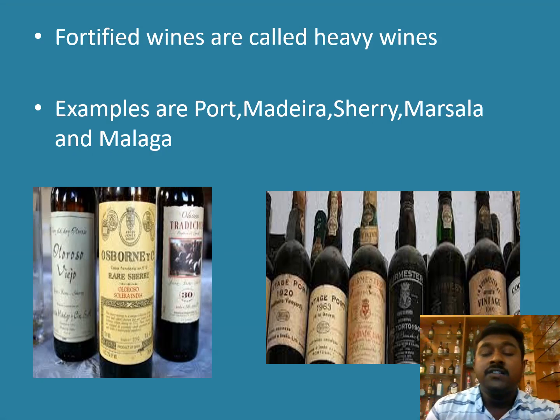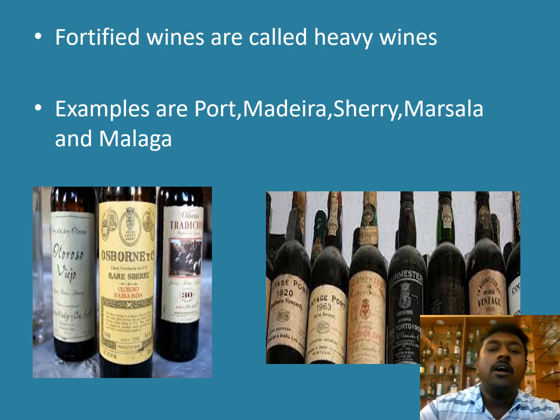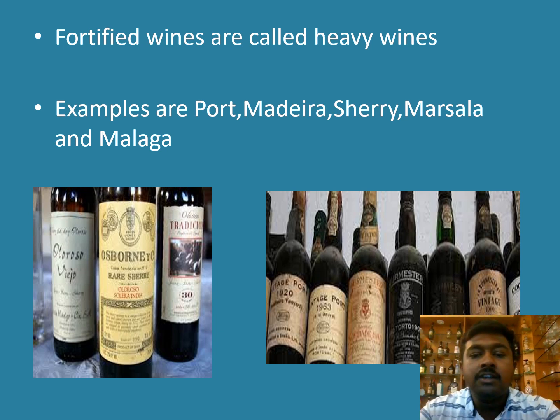Fortified wines are also called heavy wines, because the alcoholic content in this wine is a little more than tonic wine or still wine or champagne or sparkling wine. This is the type of wine which has the highest alcoholic content. That's why we term it heavy wine. Examples are Port, Madeira, Sherry, Marsala, and Malaga.